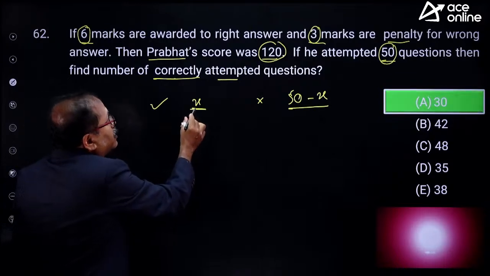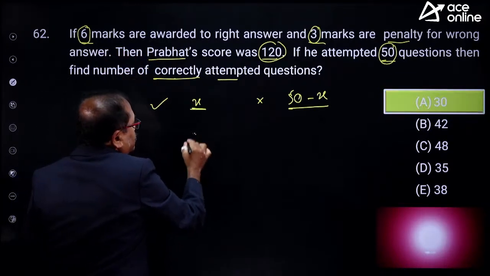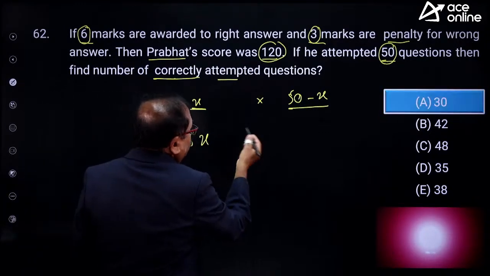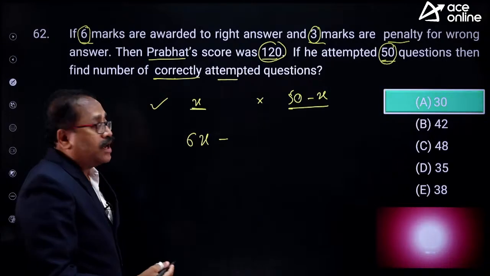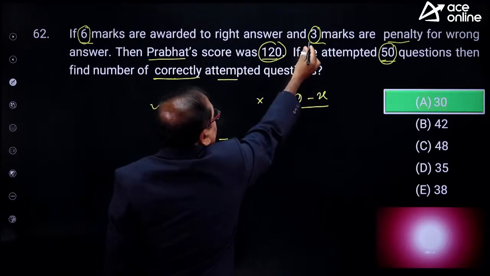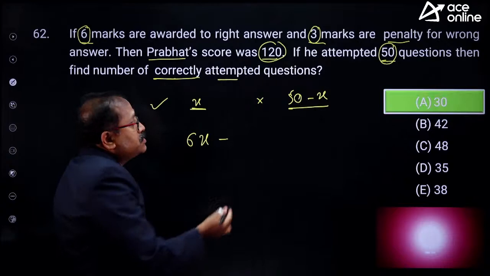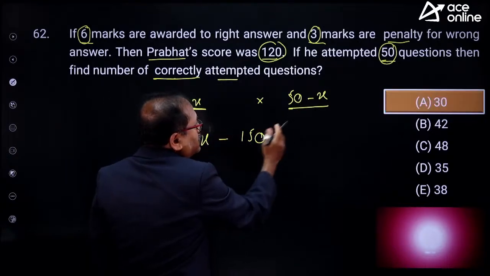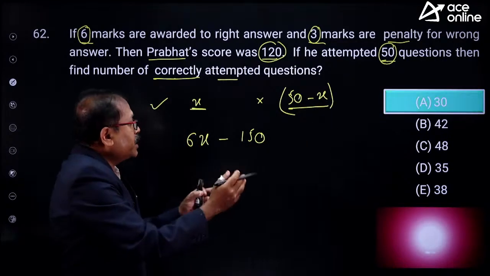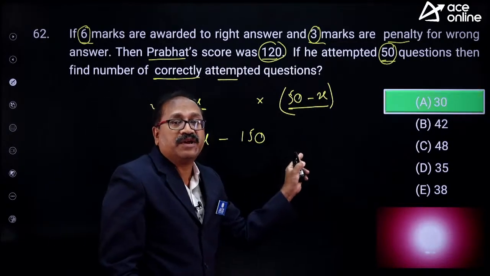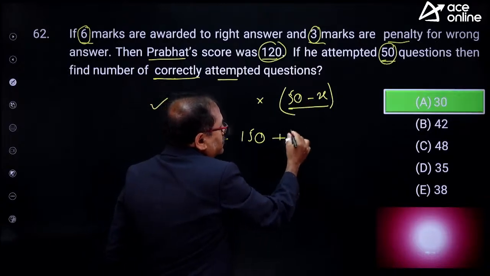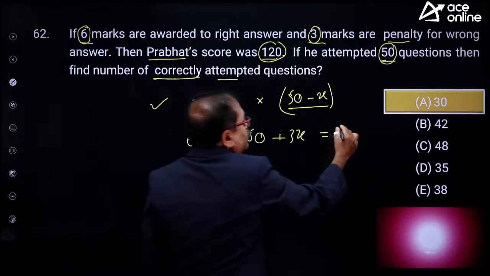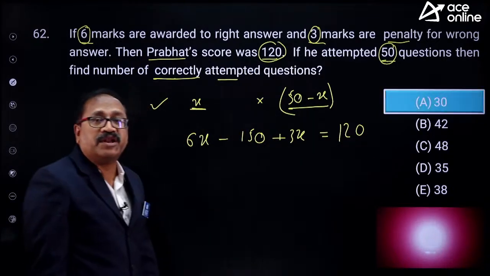And for every right question he gets 6, so he scores 6X, minus the penalty. For every wrong question, the negative is 3. So that is 3 into (50 minus X), that is 150 minus 3X. As this is in a bracket, when the bracket is opened, that minus becomes plus, and plus 3X. That's right, this is his score. And the score is given to us as 120. Is that right, Appal Naidu?